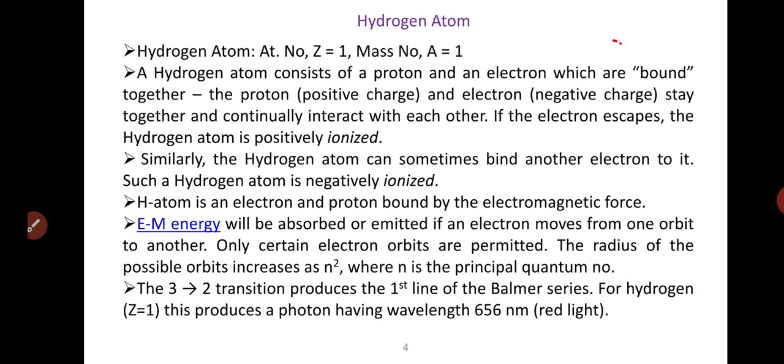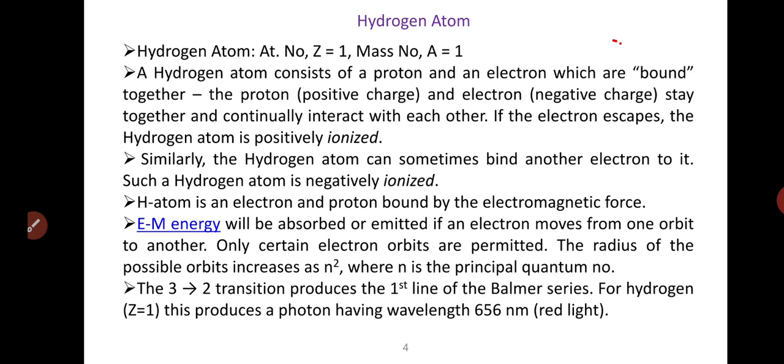Now let us discuss about the hydrogen atom. The hydrogen atom has atomic number Z equal to 1 and mass number A equal to 1. Means in an atom, atomic number is equal to the number of protons in the nucleus, and that is equal to the number of electrons in orbit.